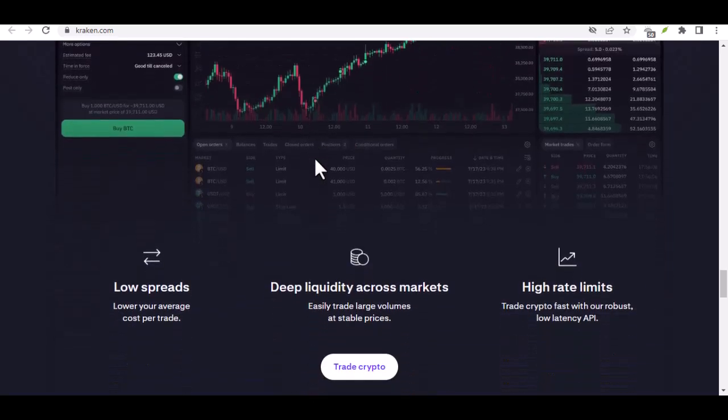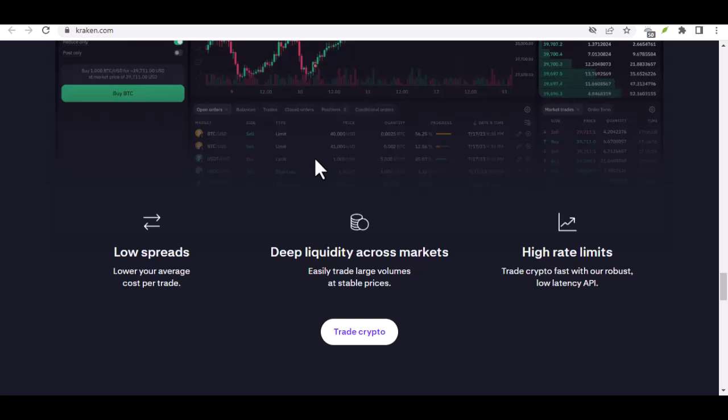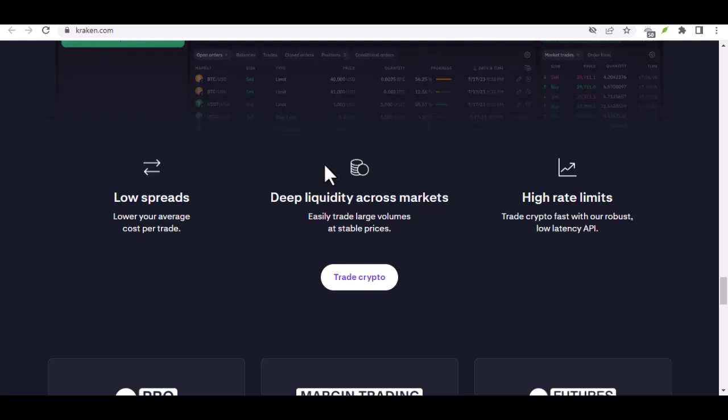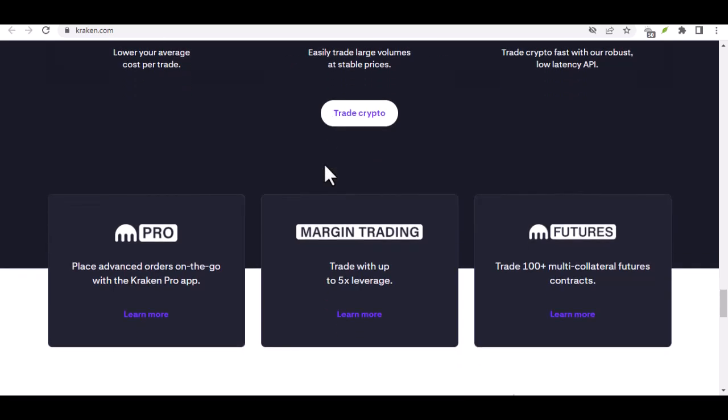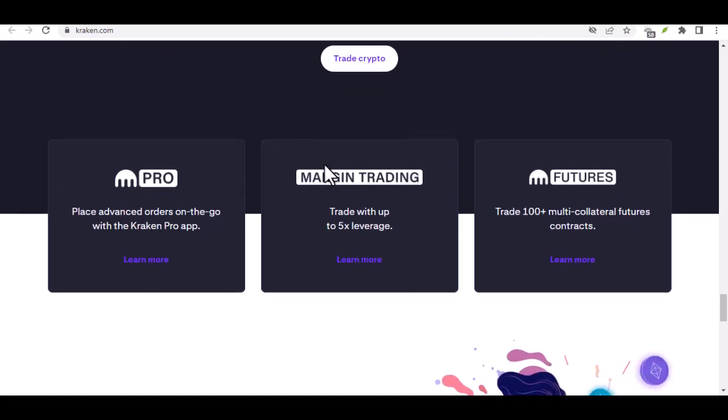Frequently asked questions. Addressing common questions: What is the minimum deposit amount on Kraken? Can I deposit fiat currency from any country? Are there any daily or monthly deposit limits? How long does it take for a bank transfer to be processed?